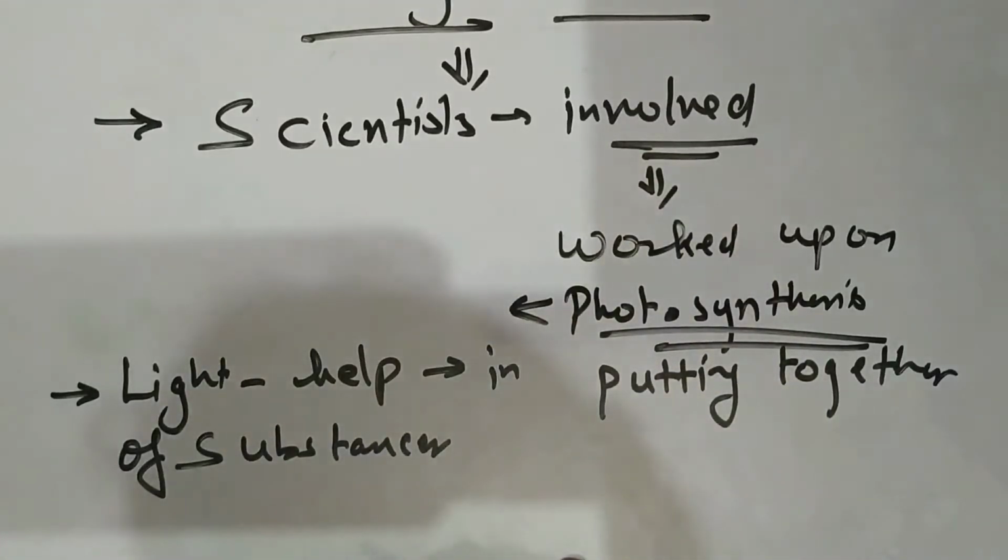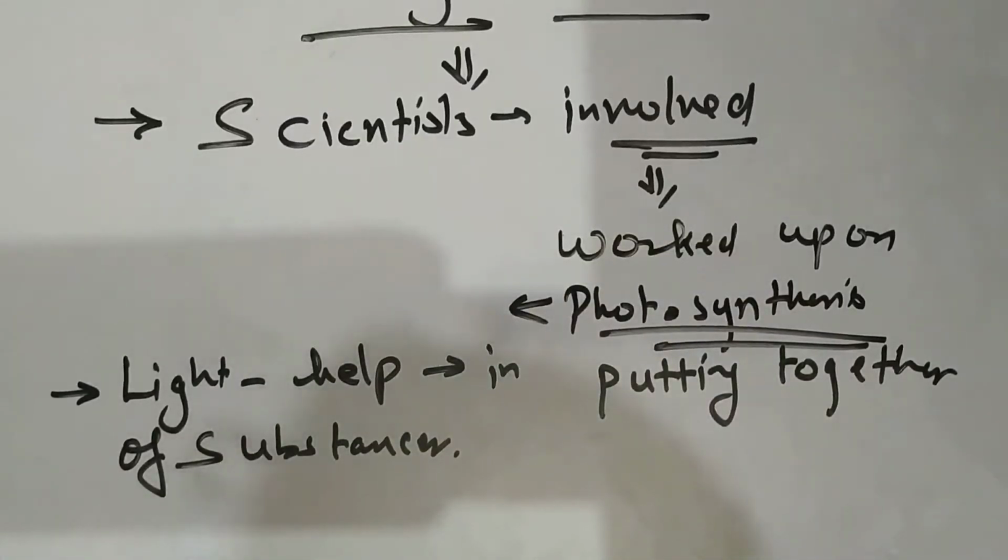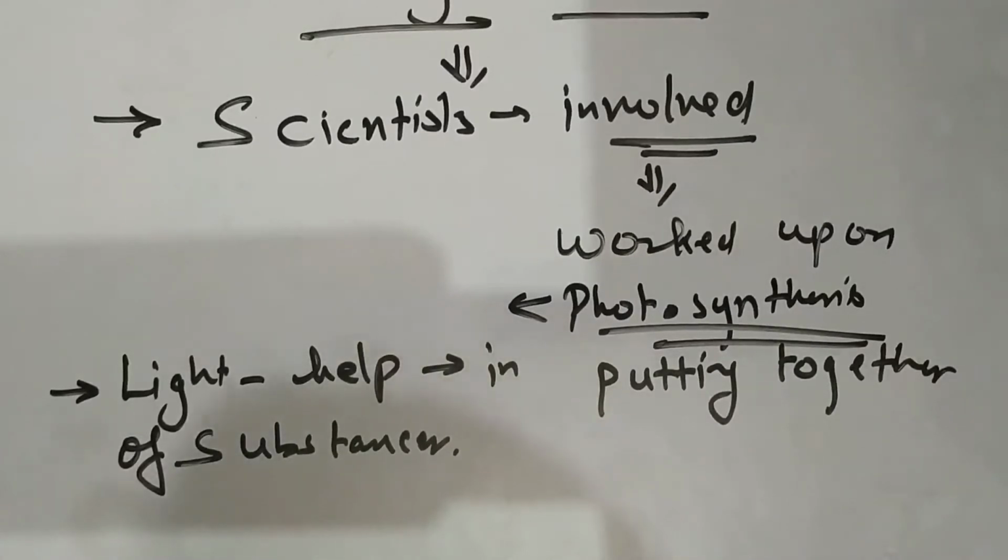It is a process in which autotrophs make their own food with the help of light, whereby they convert the inorganic raw materials into organic ones.